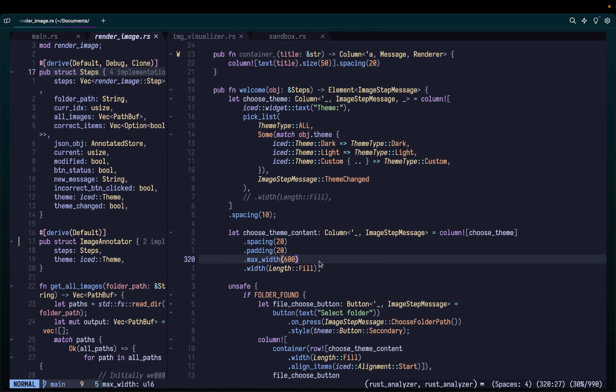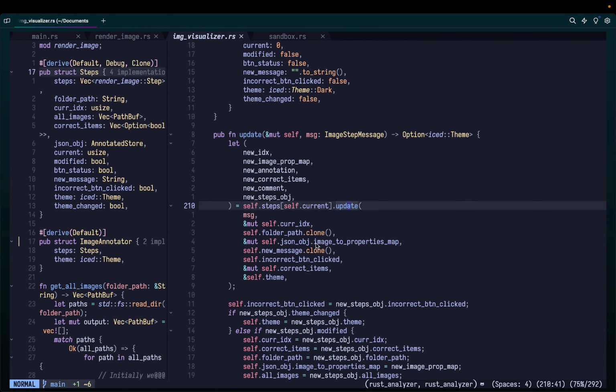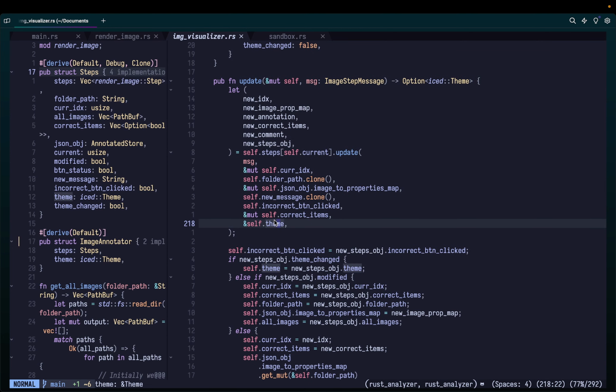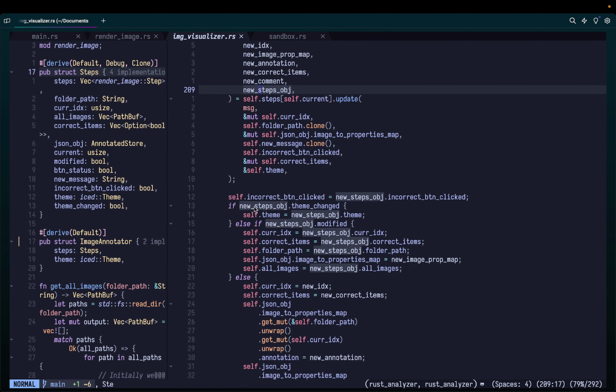Okay, all right, but again, let's stick to explaining what the structure is and then go back to optimizing it. But let's walk down over here. So for the current step, wherever you are right now, I think this would have made sense if I had renamed steps to images. So for the current image, you want to update everything. What's the new index? Maybe the message type is, okay, please go to the next image, in that case the new index will change, right? Similarly with annotation, corrected items, new comment, new step subject. In case the image step message type over here is comment added, then of course you're going to have a new comment, right? So these things are what I'm fetching over here.